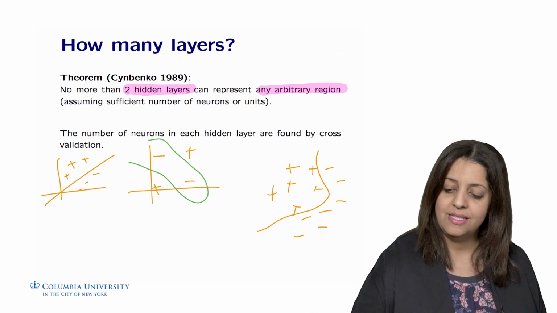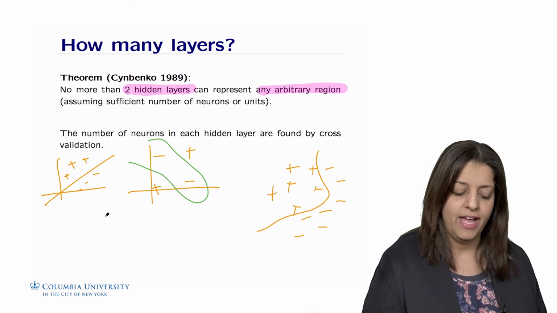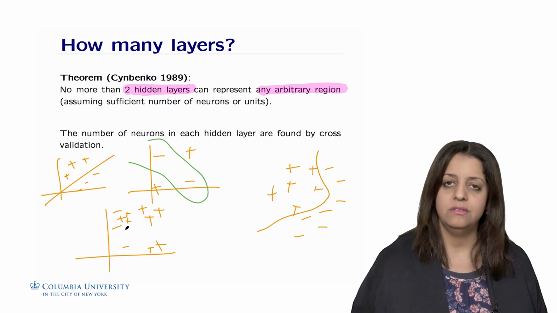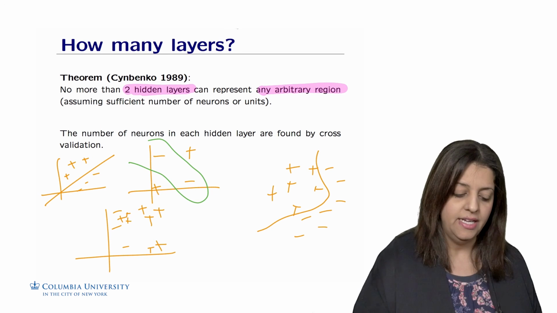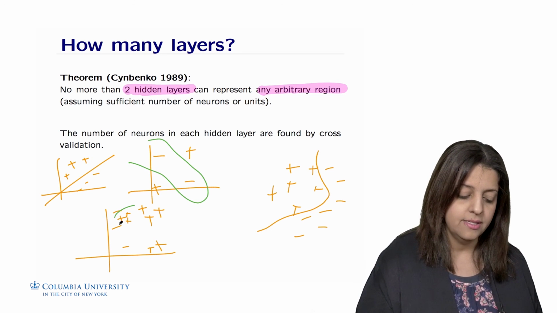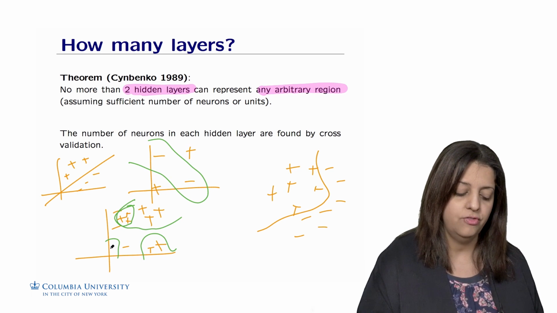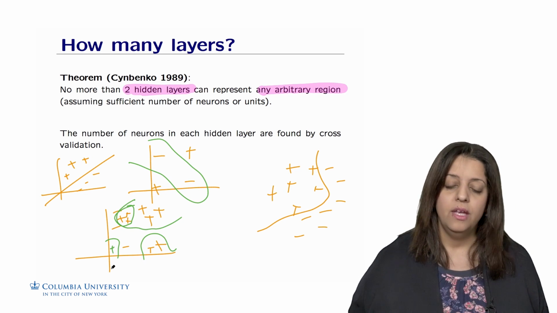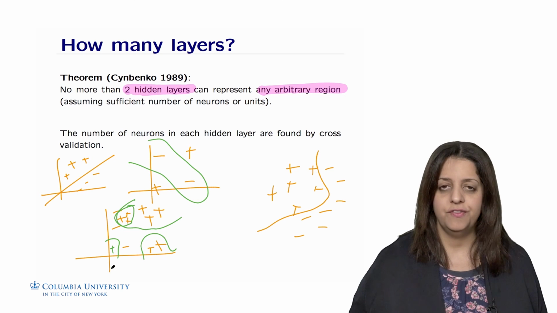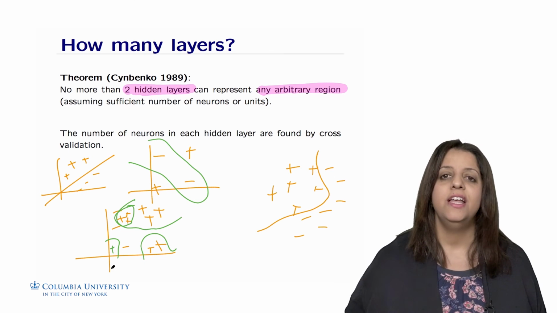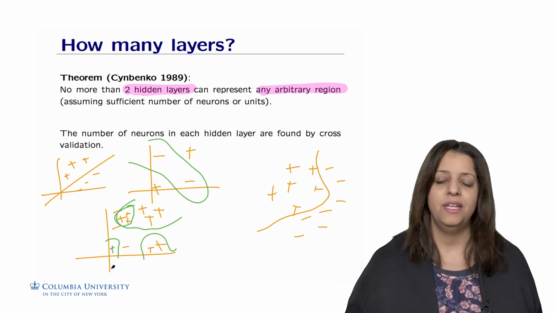But what this result is also telling us is that even if we have data with, let's say, some pluses here, some minuses here, some pluses in here, then we could model any discontinuous function. We could find a decision boundary that isolates these points here, or do something like this and something like this, and maybe something like this if we have positive points here, etc. So for any configuration of data, we will be able to find a neural network, assuming you have enough neurons in the hidden layers and you do enough training to find the sweet spot of weights that map the input to the output.